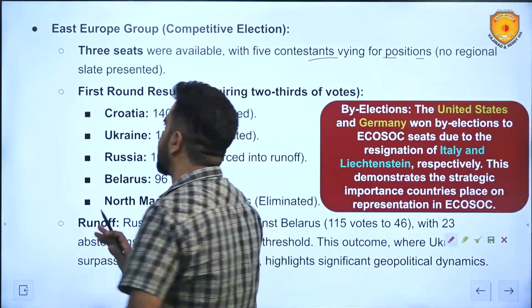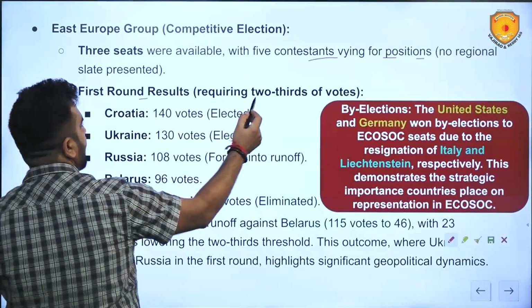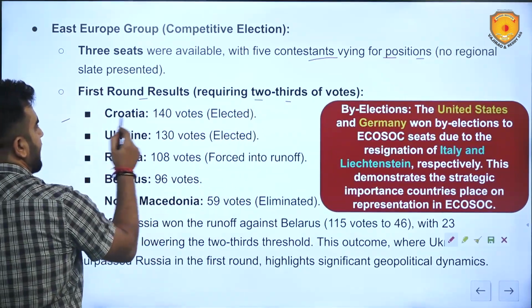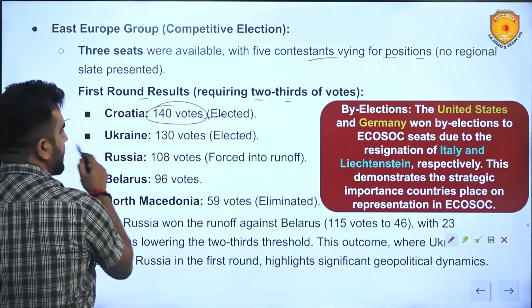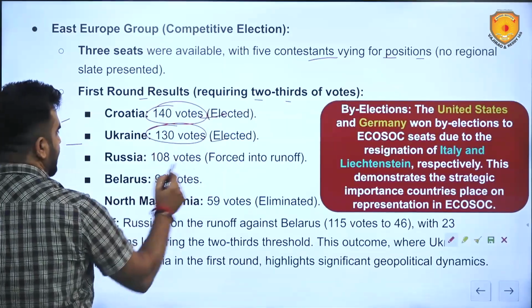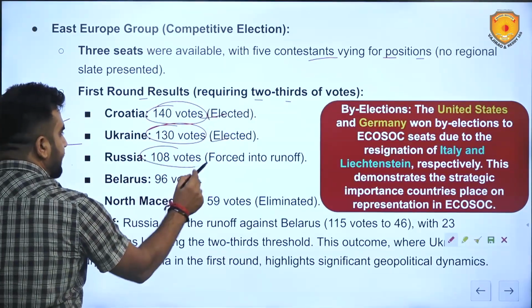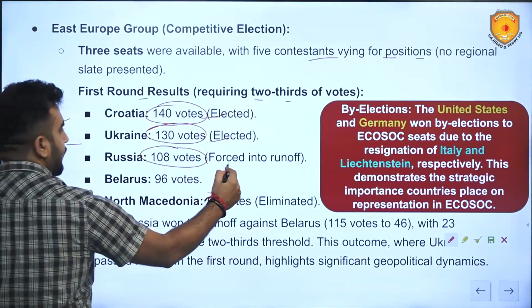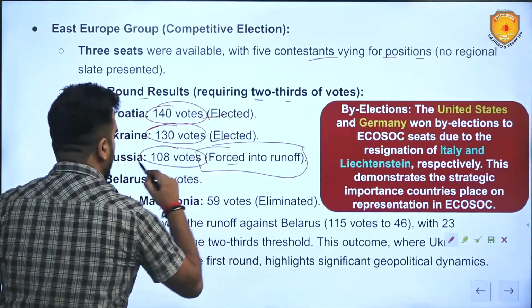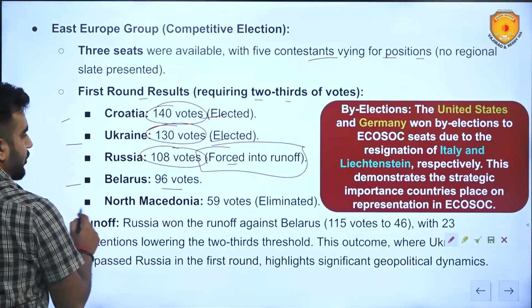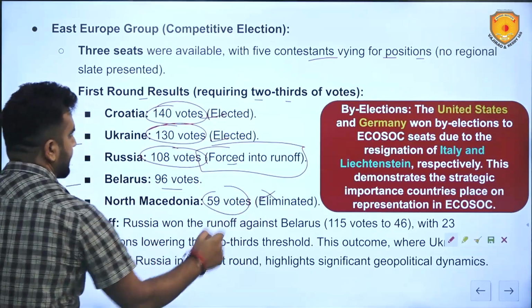No regional state presented. First round results requiring 2/3 of the vote: Croatia 140 votes, elected. Ukraine 130 votes, elected. Russia 108 votes, less than Ukraine, forced into runoff. Belarus 96 votes, North Macedonia 59 votes, eliminated.